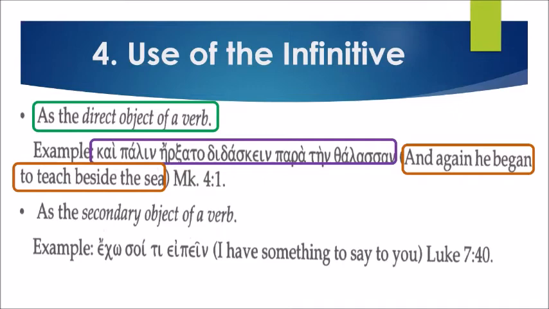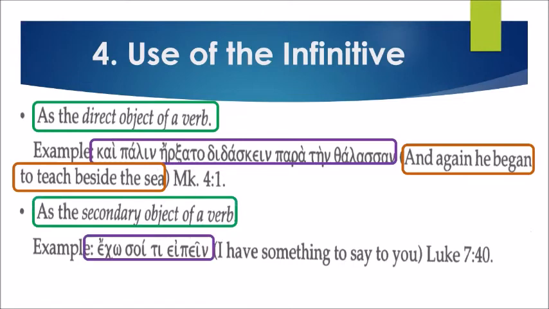erxato. Next, as a secondary object of the verb. Example: echo soi ti eipein, which means, "I have something to say to you." Of course, the verb is echo. The secondary object is that of eipein, to say. That is found in Luke 7:40.